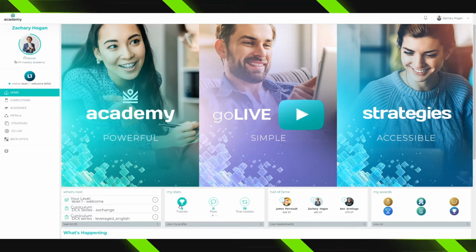You're also able to see your stats, and this is various achievements that you've obtained. The Hall of Fame to show you how many points you've earned compared to some of the other people who are also learning. And then also your awards. These are different badges you've unlocked from doing certain things with the content.